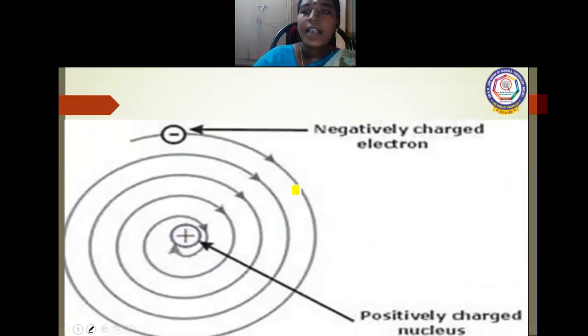You can see here the negatively charged electron and the positively charged nucleus. So the nucleus has positive charge, and the electron has negative charge.